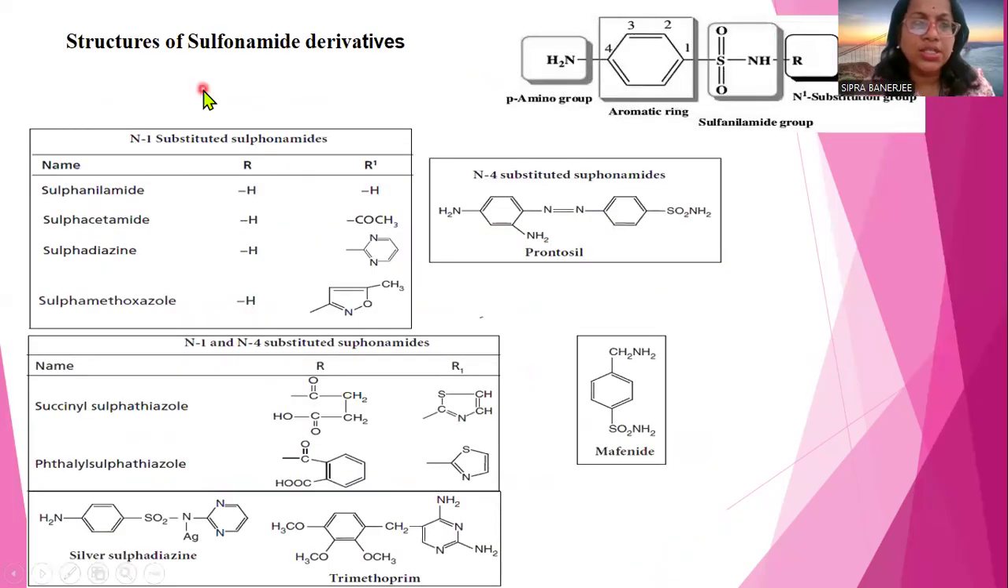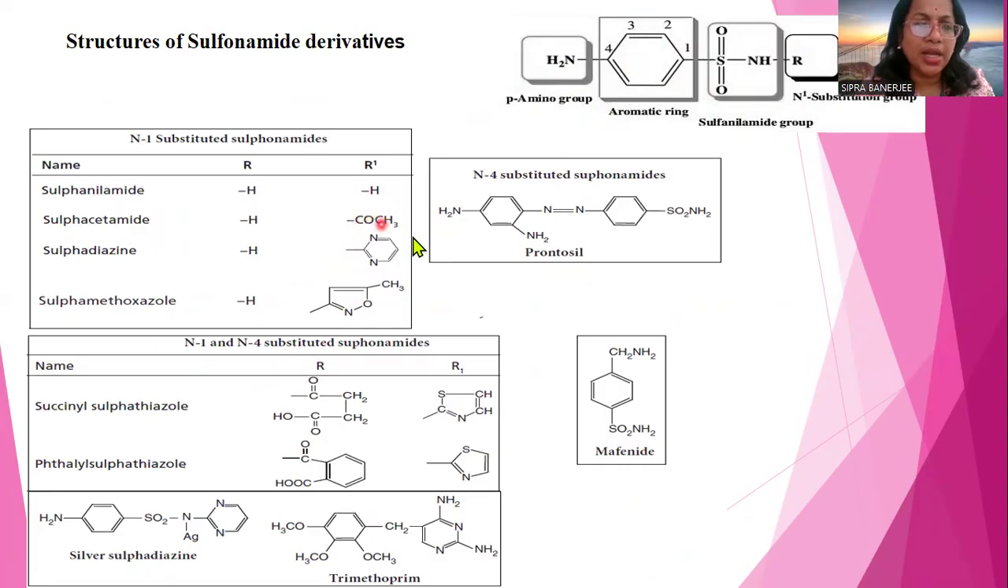Now you can see the structure of the sulfonamide derivative. One aromatic ring is present in the middle of the structure. One sulfanilamide group is there, and one R group, N1, that is the N1 substitution, and the N4, that is a para-amino. So in N1 substitution sulfonamides there are R and R1. There are different R and R1, which will be changing, and as a result the drug's name will be changing. Like sulfanilamide, there is no such change. This is the basic structure, sulfanilamide.